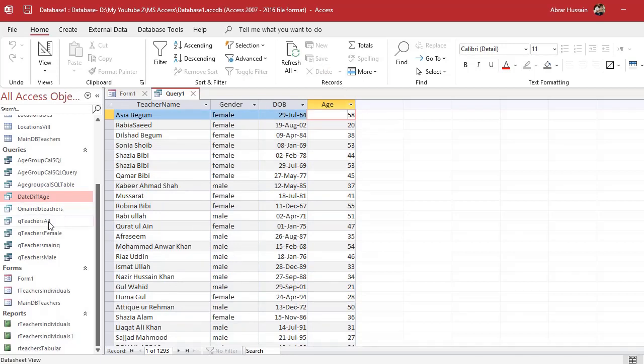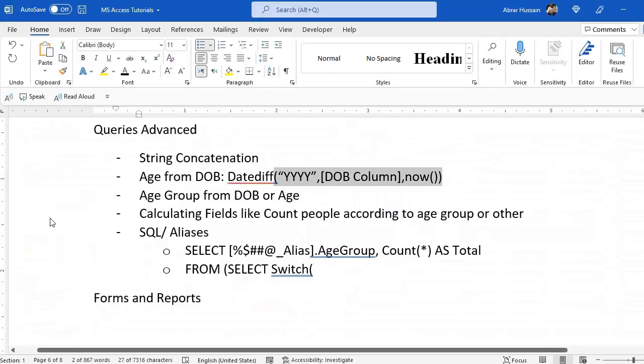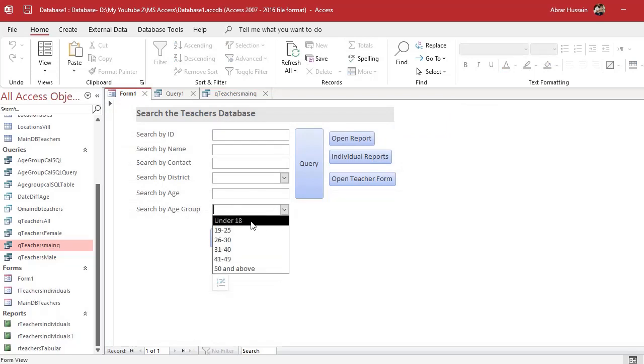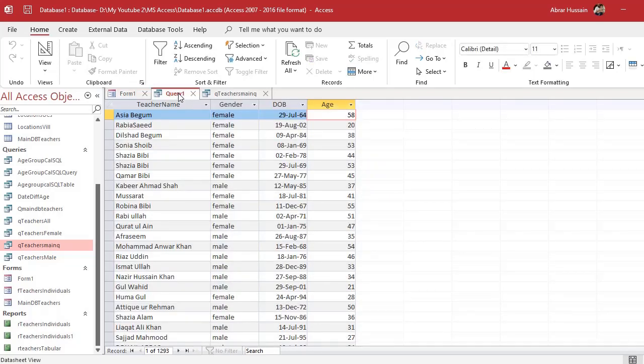While the column that you already have is not updated, because that's the age that was calculated on the day of registration. So you can add such types of columns also for the age. Age group from DOB. This was the analysis that we did for the teacher. Now, if you want the analysis against these criteria with counts, you want to count the number of teachers against these different age groups in the query.